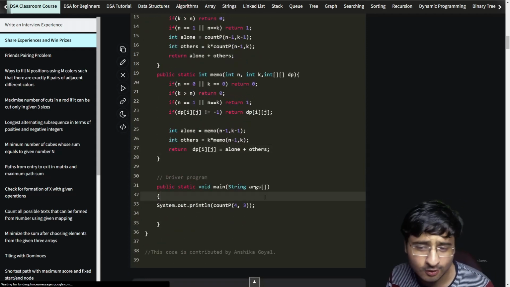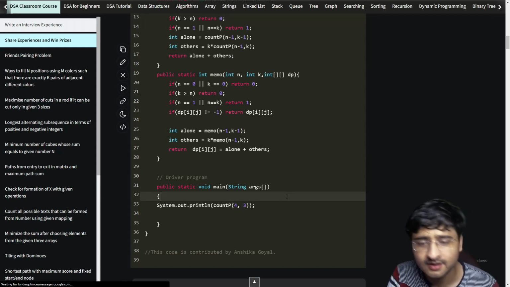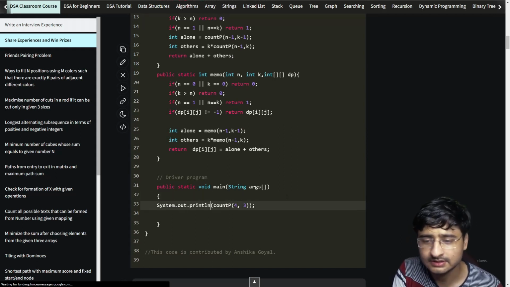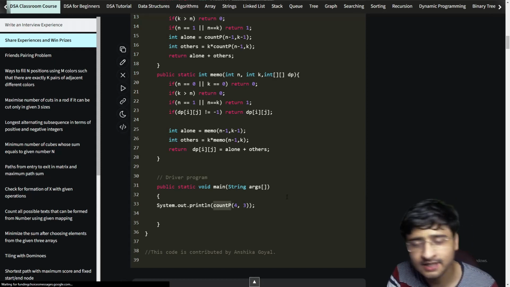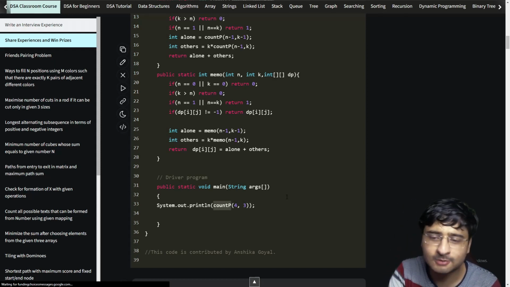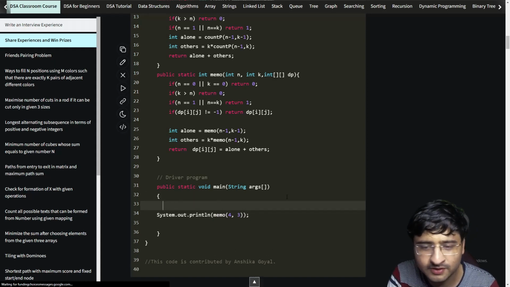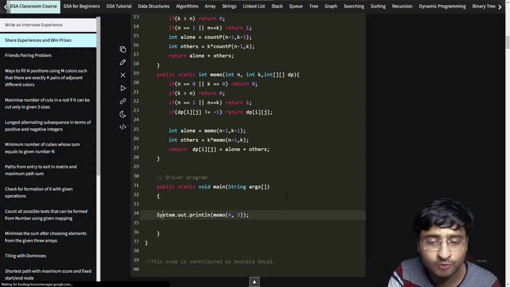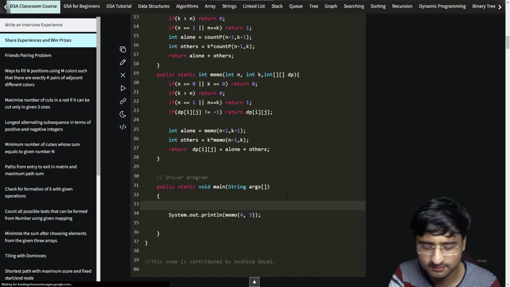If these tricks are not clear to you, you can definitely refer to the first video, which is the Fibonacci series, and we are going in a proper order of questions. So if you are coming directly to this video, there will be some problems you'll be facing, and I'm not guaranteeing that you'll understand fully if you come directly to this video.